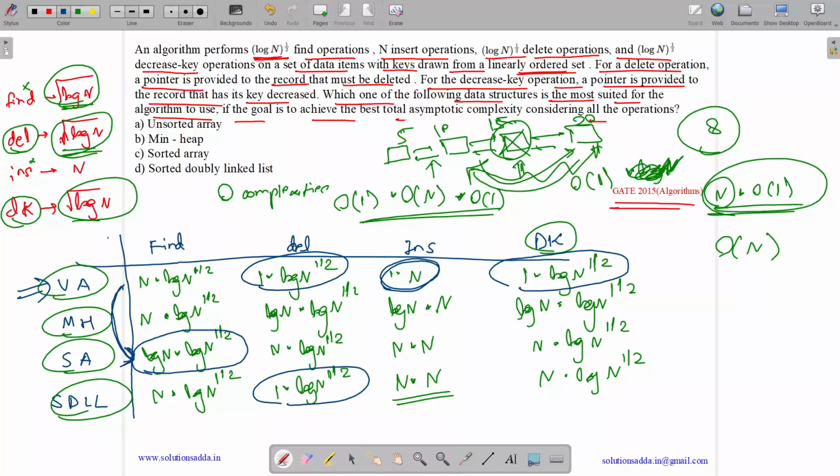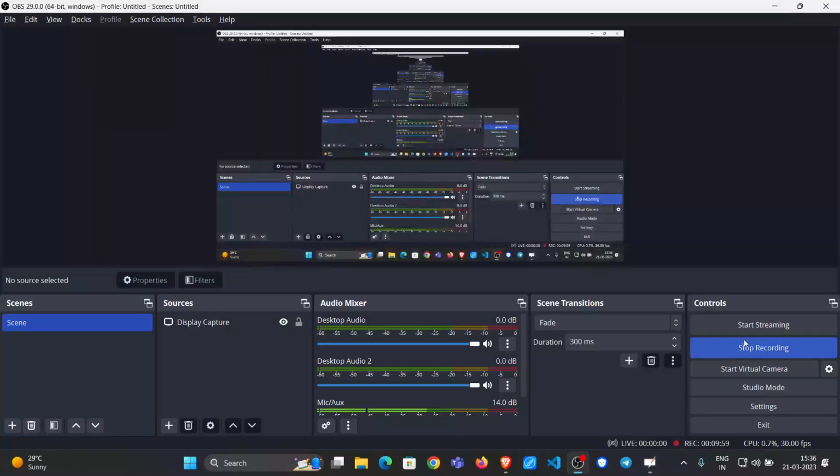It's only n by log n times more than the sorted array, the best one. So unsorted array is our answer, option A. It's the best algorithm for all these operations: find, delete, insert, and decrease. So the answer is option A, unsorted array.